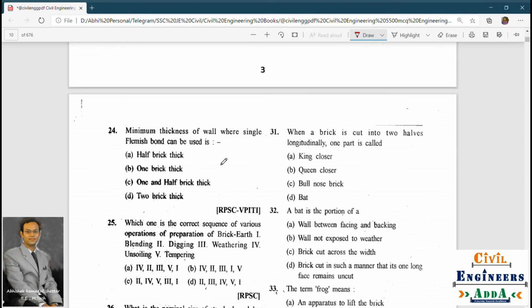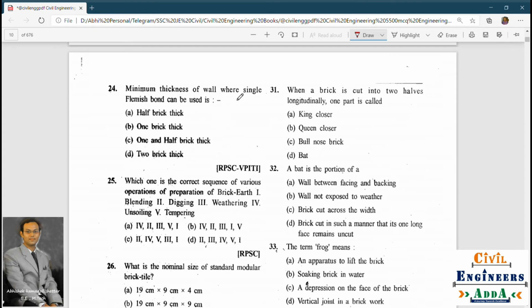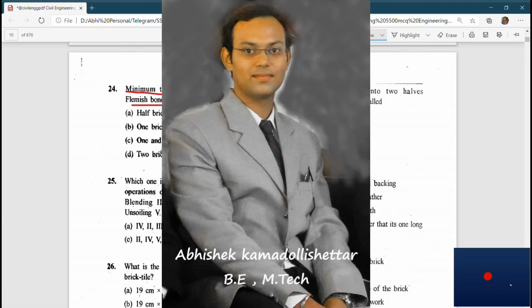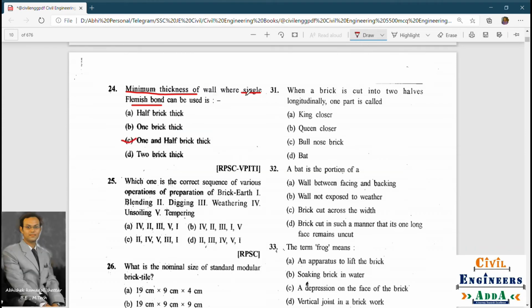Minimum thickness of wall where single Flemish bond can be used. Minimum thickness of a wall where single Flemish bond can be used is: half brick thick, 1 brick thick, 1.5 brick thick, 2 brick thick. Okay, RPSC, Rajasthan Public Service Commission. Okay, so 1.5 brick thick. So the minimum thickness of a wall where single Flemish bond is used is 1.5 brick. So this is important. Remember.